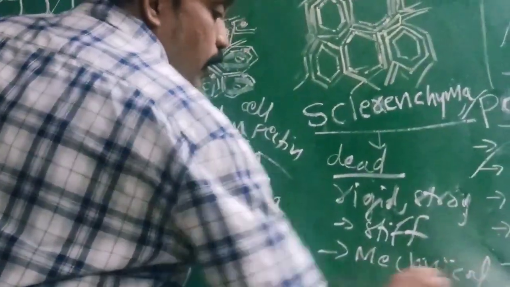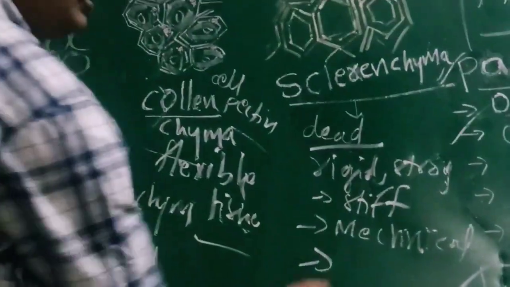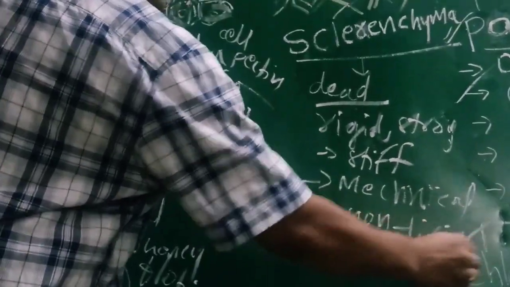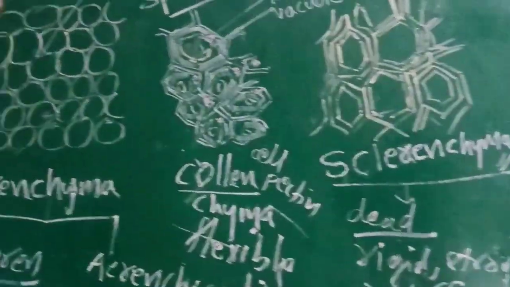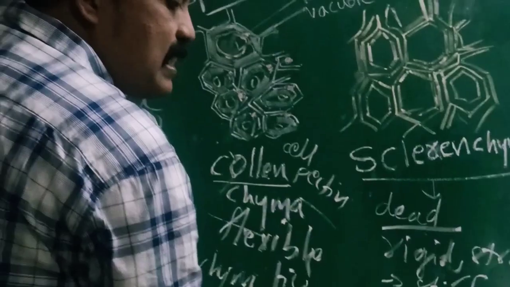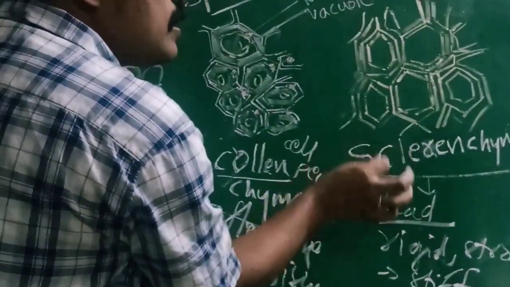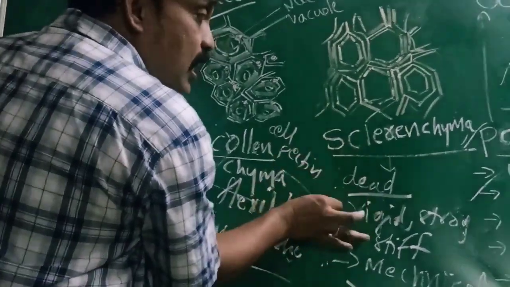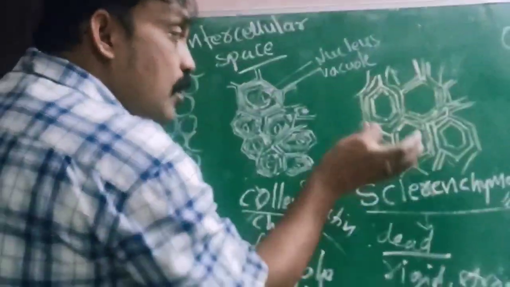These cells are non-living cells. Try to remember, this is very important. Parenchyma cells are living, collenchyma cells are living. These sclerenchyma cells are non-living cells, which give mechanical support and stiffness to the plant.